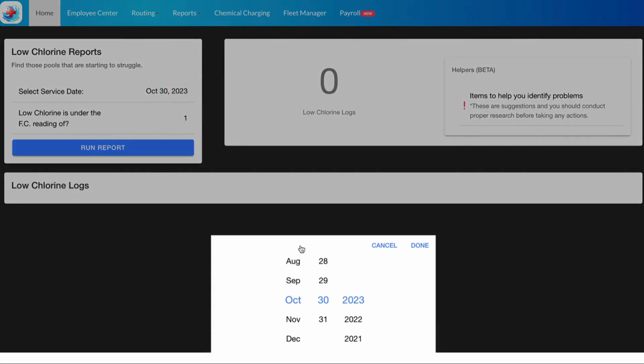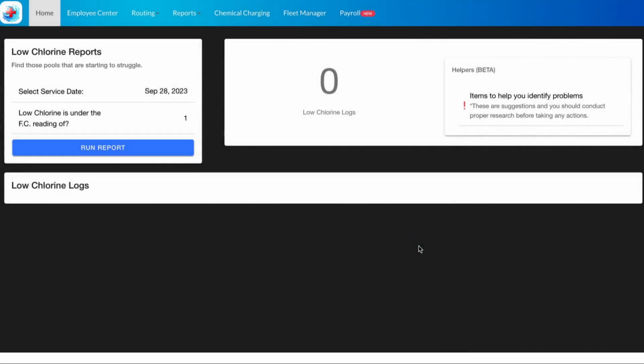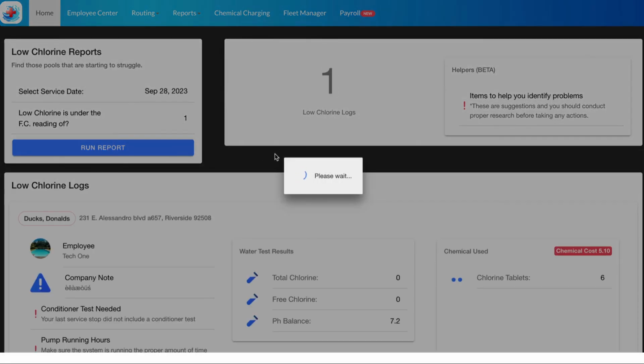From here, let's choose a date. So we're going to backdate this a bit to September 28th and click done. And for this section here, we're going to leave the value of 1 here. So this is going to tell the program low chlorine is under the FC rating of whichever value you enter here. So we're going to say it's under the value of 1. You can change this to be whatever value you'd like it to be. We'll click Run Report, and we see it's pulled up 1 low chlorine log.